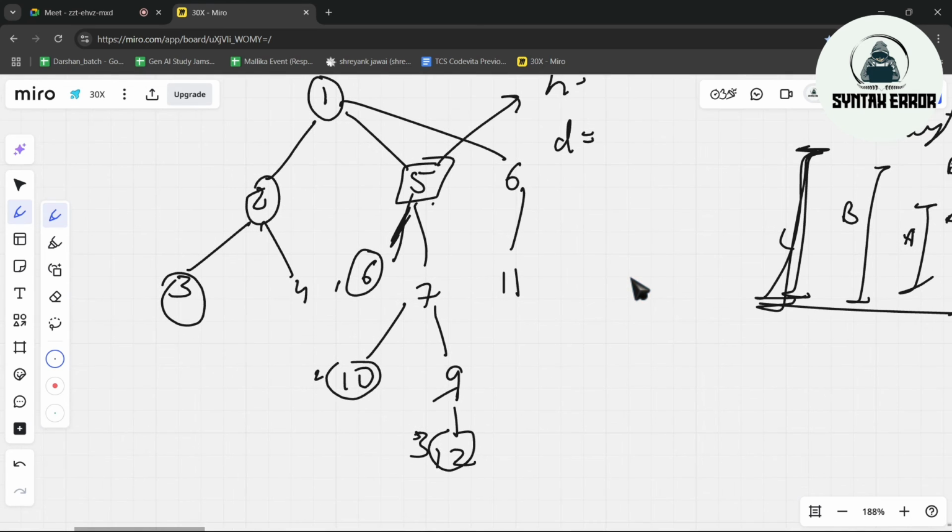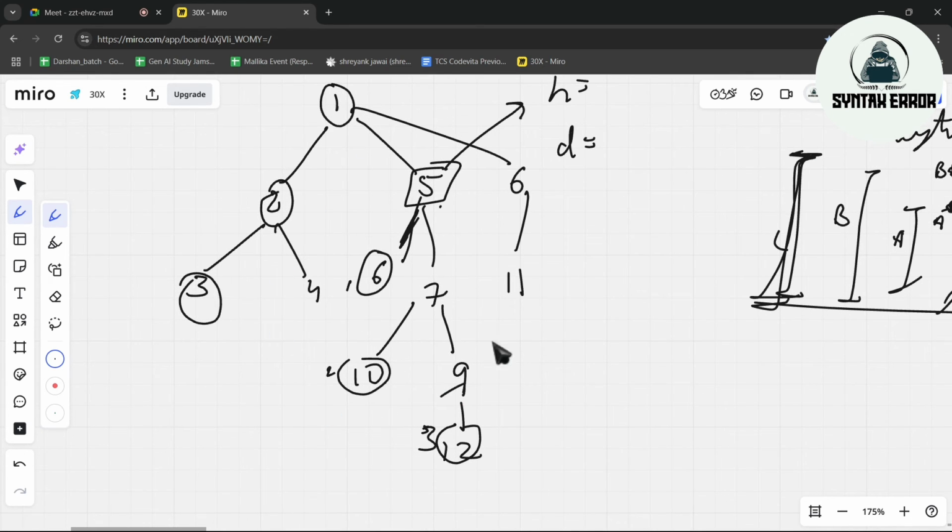So okay, in this tree, what are all the leaf nodes? Write all the leaf nodes. Let's see who will write it. 3, 4, 10, 12, 11, 6. Exactly. Yes, Shaili got it first. So guys, now the root node is 1 itself.